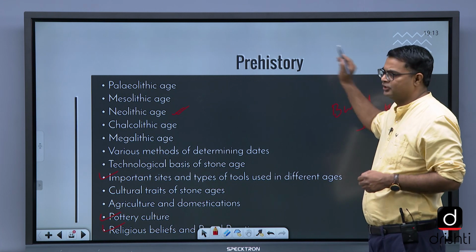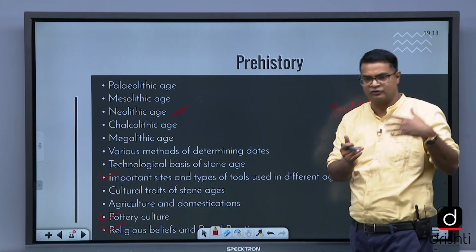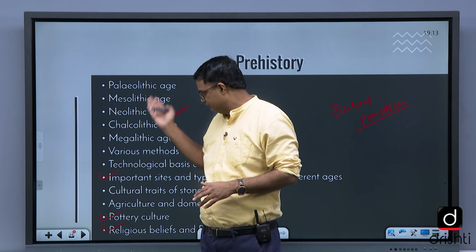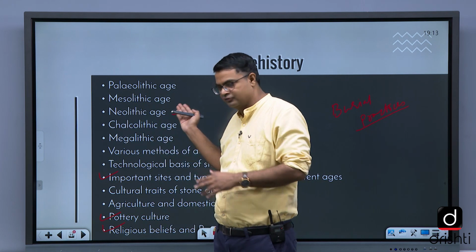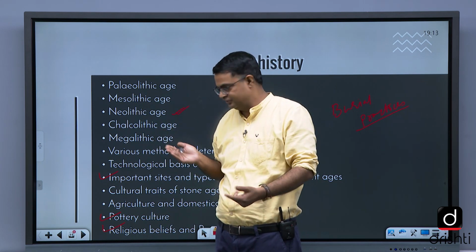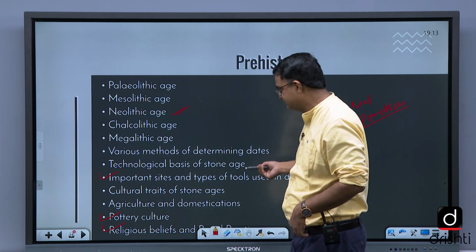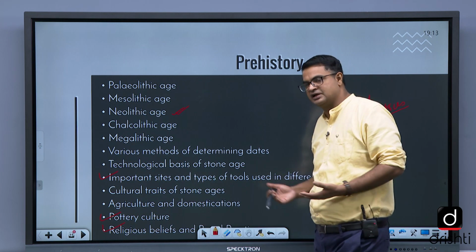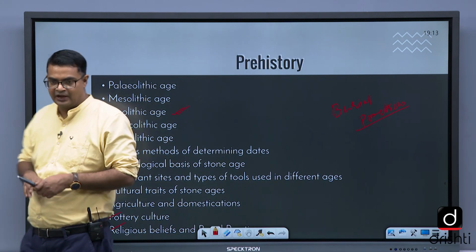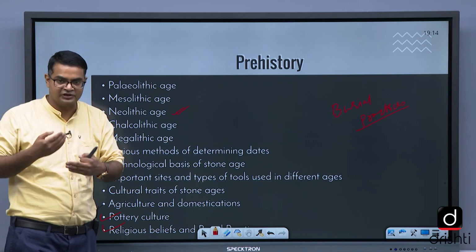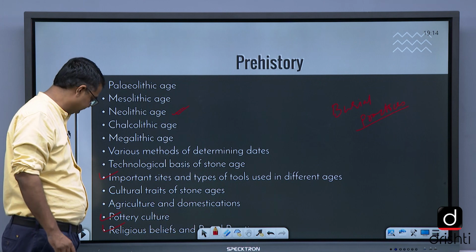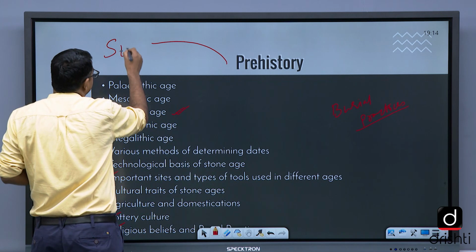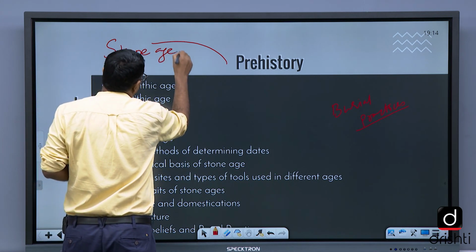This is not an important topic, but since it is part of the syllabus, we have to cover it. What you need to focus on, as I told you: Neolithic, and how it was called the Neolithic Revolution and what the important features of this period are. Important sites, types of tools and the technology used for making the tools. Pottery culture, religious beliefs and burial practices, how they disposed of the dead ones. So this is the Stone Age. People study this basically, and we will do all of this.